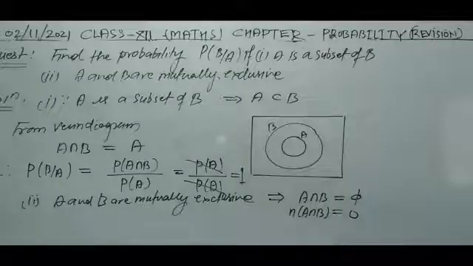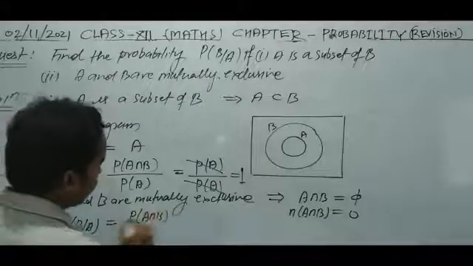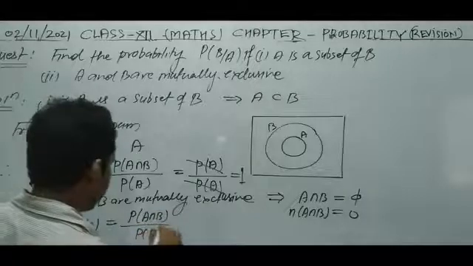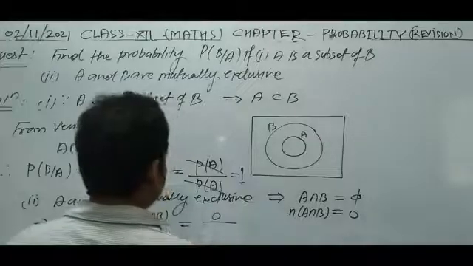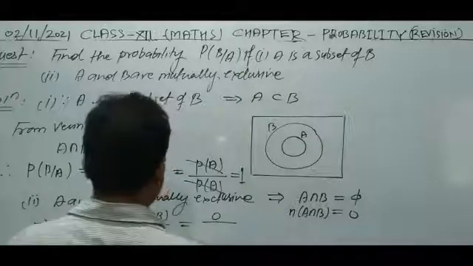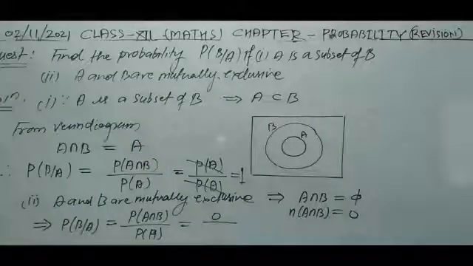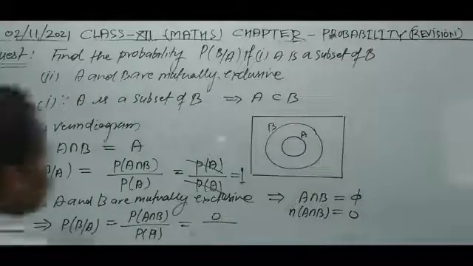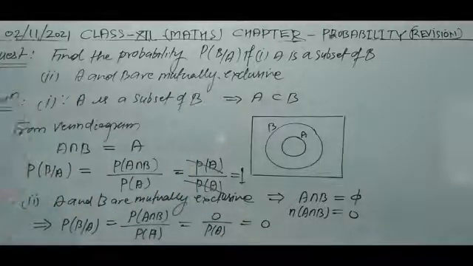So probability of B by A implies probability of A intersection B, whose result is 0, whole upon probability of A. What can we write? This whole term will be 0. Now this is the answer.